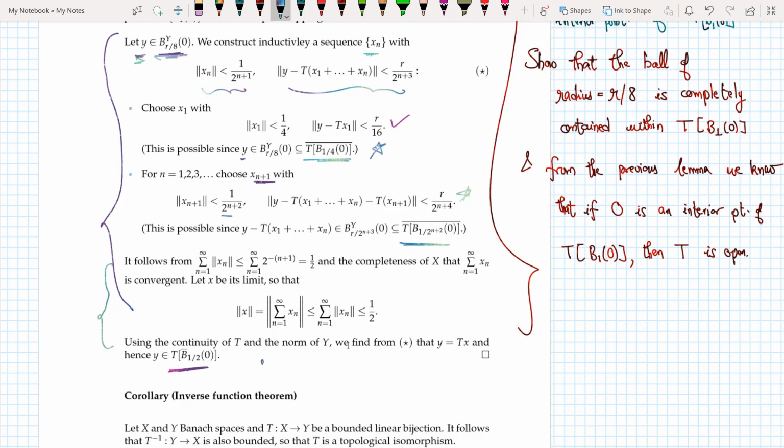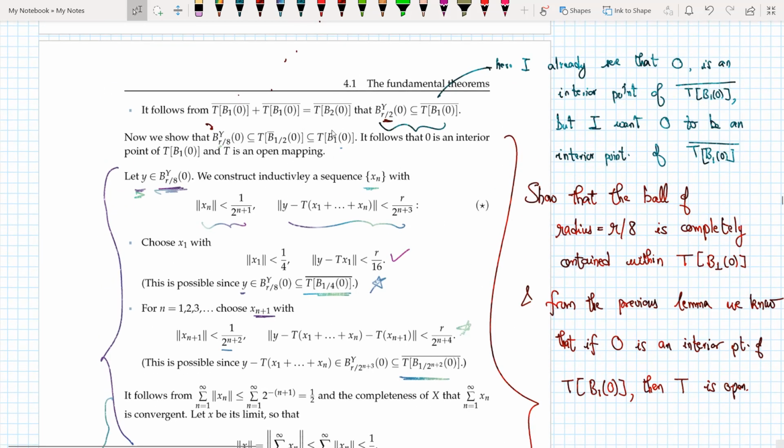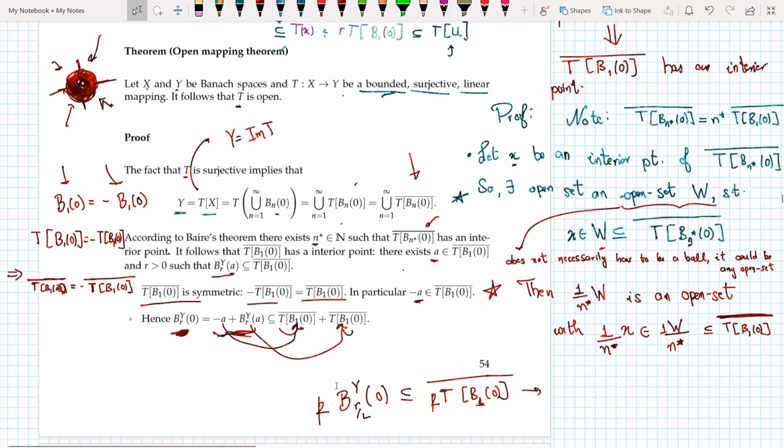So this means that the ball of radius r by 8 centered around 0 is completely contained within T B1 closure 1 by 2 0, which if you see above is completely contained in TB10, and thus I show that 0 is an interior point of TB10, and I can say that hence T is open. So the summary is: any bounded surjective linear mapping is open.